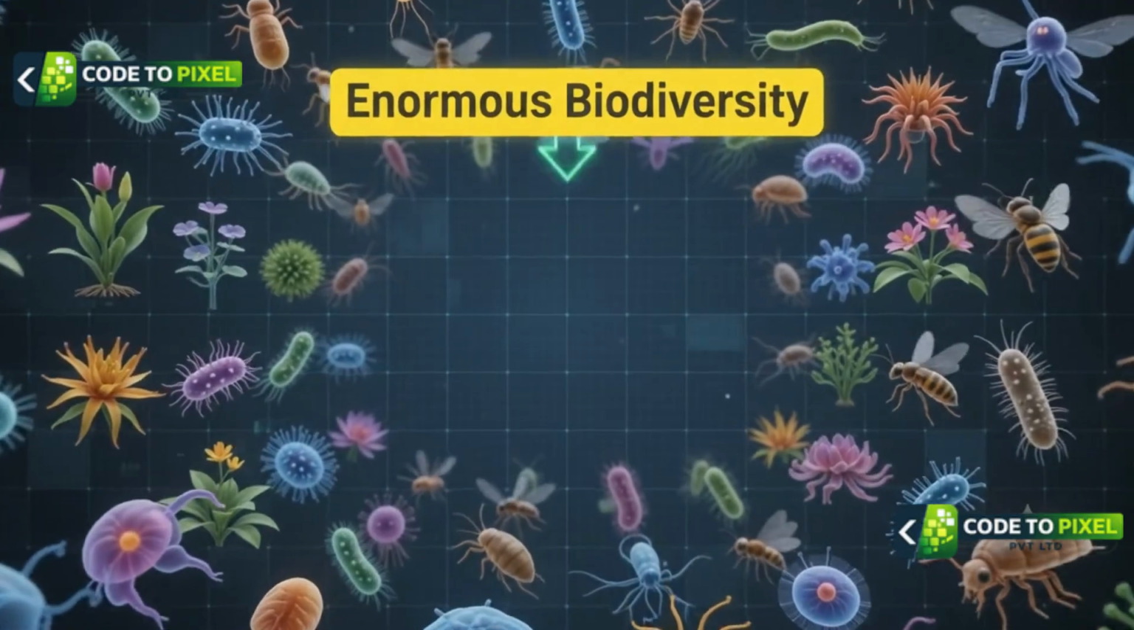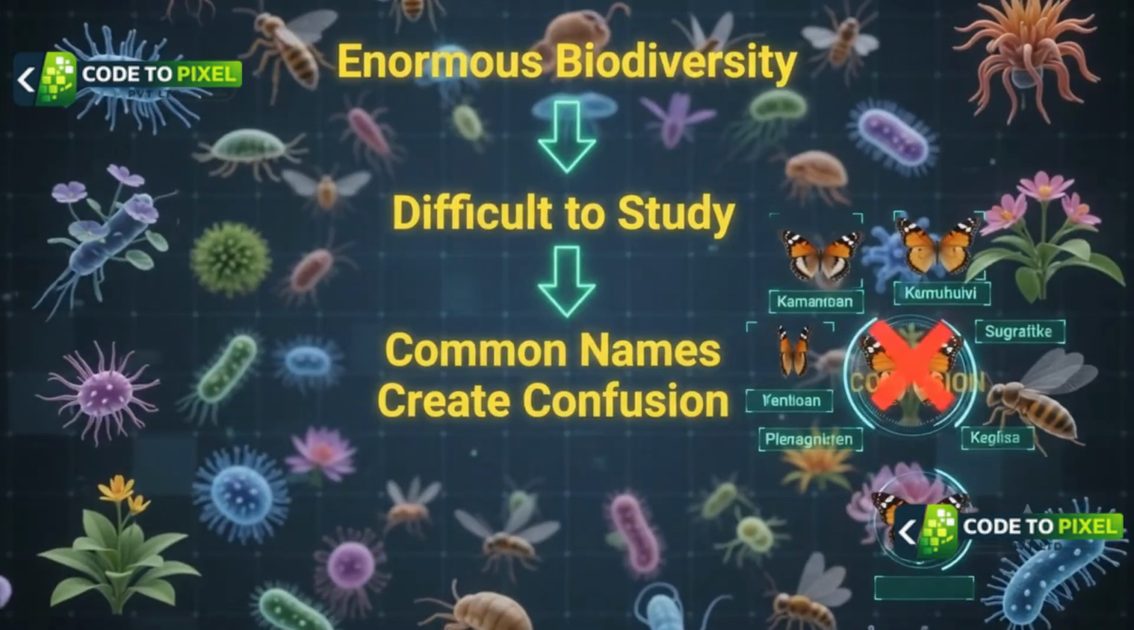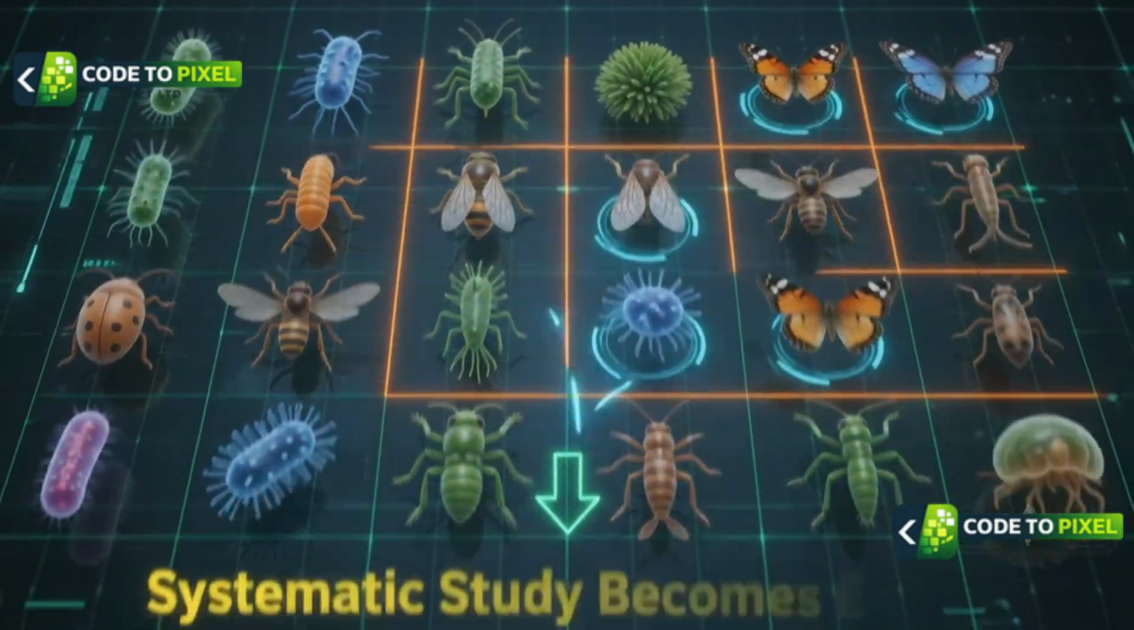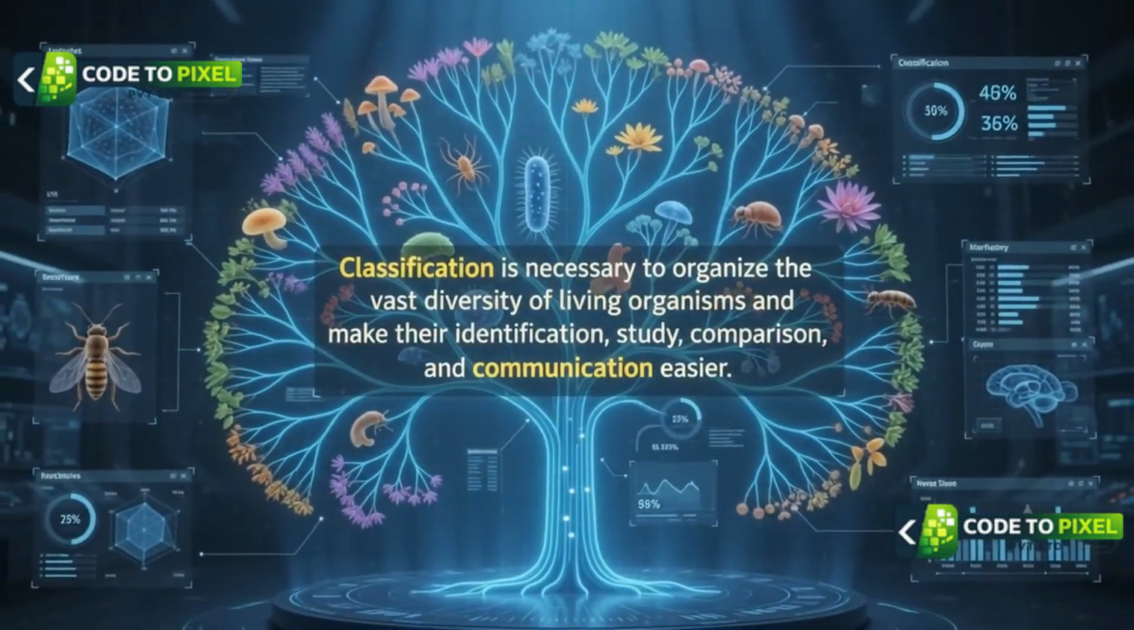Earth has an enormous biodiversity, making organisms difficult to study. Common names create confusion and differences. Systematic study becomes easier.